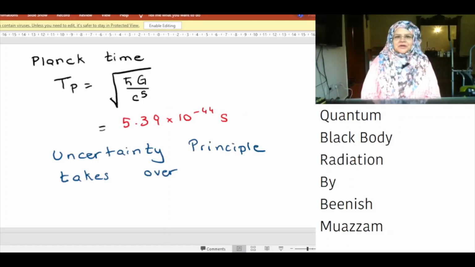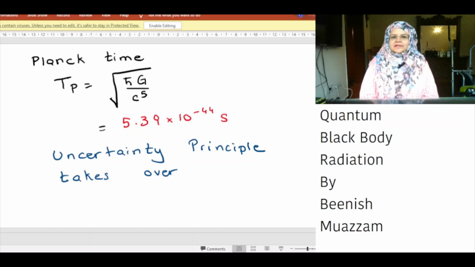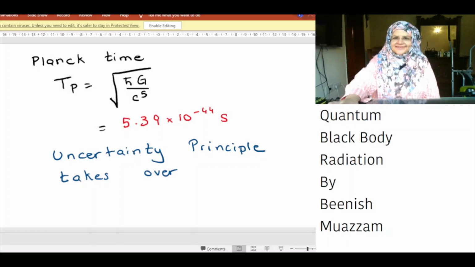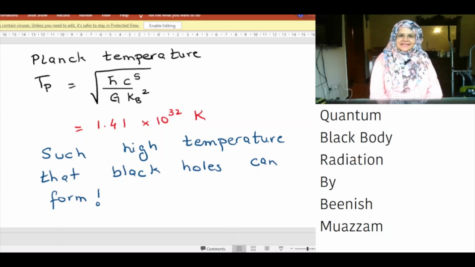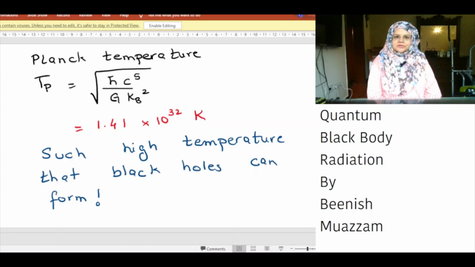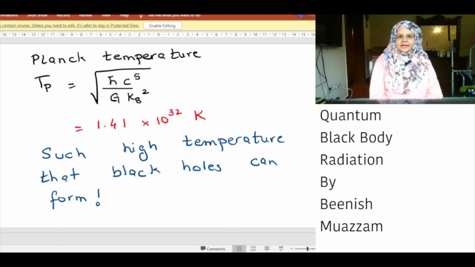Planck time tP is equal to the square root of h bar G divided by c to the power of 5. It is equal to 5.39 into 10 raised to power minus 44 second. It is so small that the uncertainty principle takes over. Planck temperature TP is equal to the square root of h bar c to the power of 5 divided by G kB squared. h bar is the reduced Planck constant, c is the speed of light, G is Newton's gravitational constant, kB is the Boltzmann constant. Planck temperature has a value of 1.41 into 10 raised to power 32 Kelvin. Such a high temperature that black holes can form.